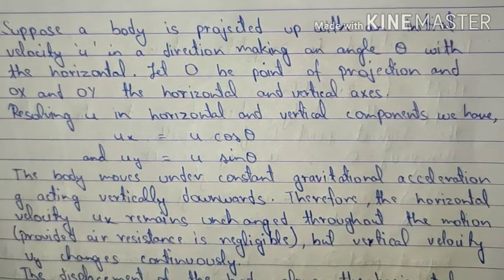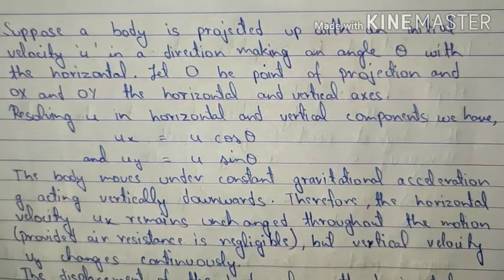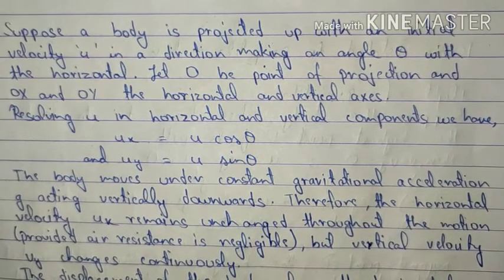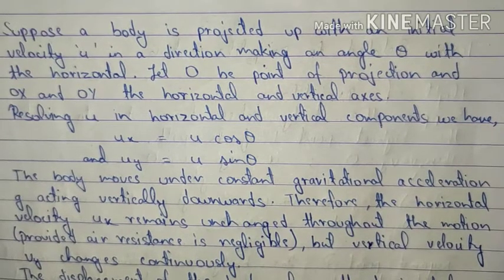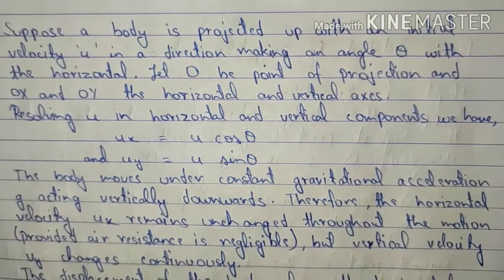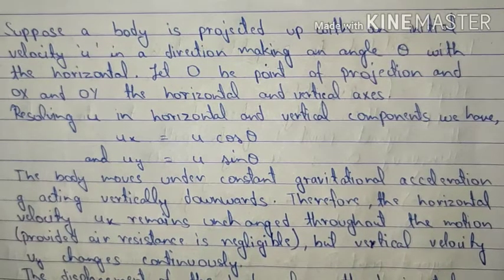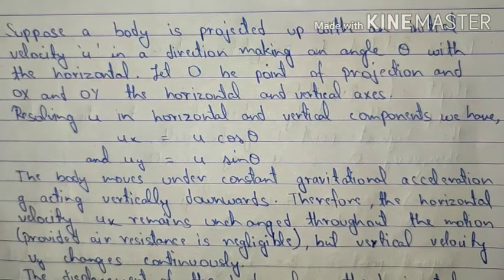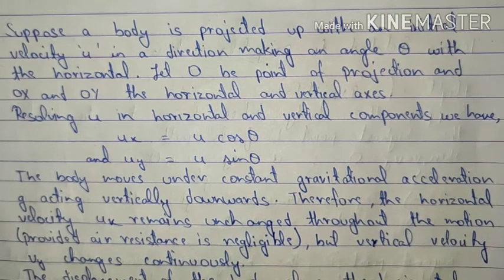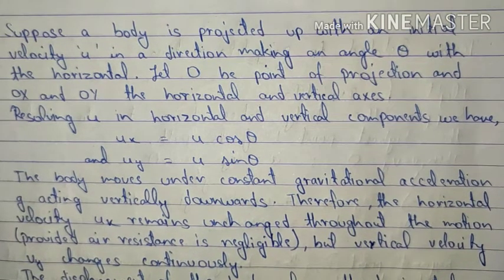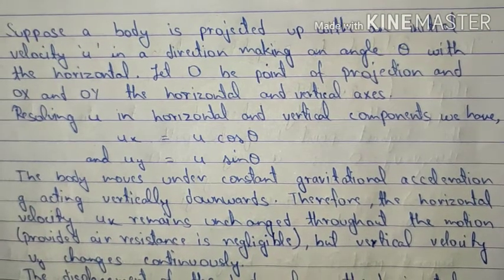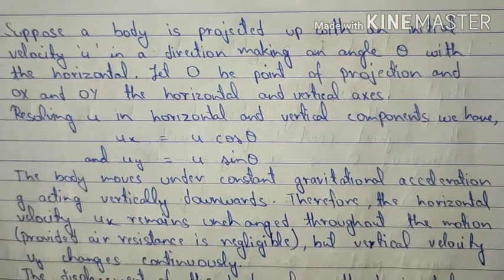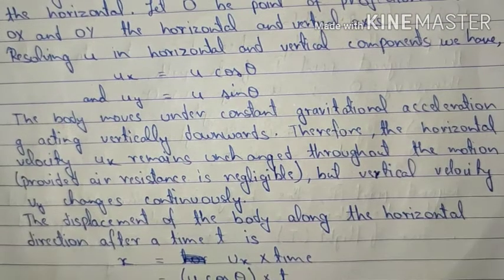We studied this earlier also, that the horizontal velocity will remain unchanged. However, if there is air resistance or the wind is blowing in the opposite direction, then this won't be the case. But vertical velocity vy changes continuously. Since gravitational acceleration is continuously acting on the body, there will be a change in velocity, that is, the vertical velocity is continuously changing.